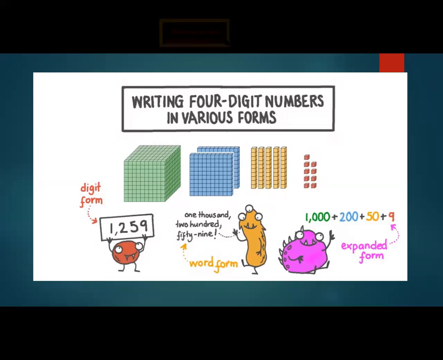So 1259. Now you write 1259 in word form. Very good. Yes, Iman, Shahzad, Nana. Yes, the answer is 1. Only 1 box of 1000 is given here. So you write 1 at the place of 1000, comma 259. So in word form you write one thousand two hundred fifty-nine. And now in expanded form, you know that this is a 4-digit number, so you put 3 zeros: 1000 plus 200 plus 50 plus 9.